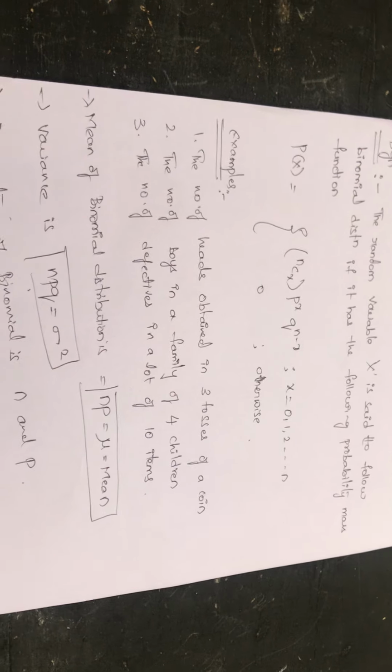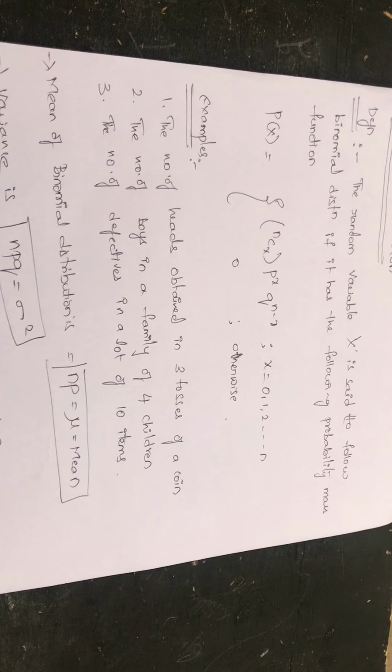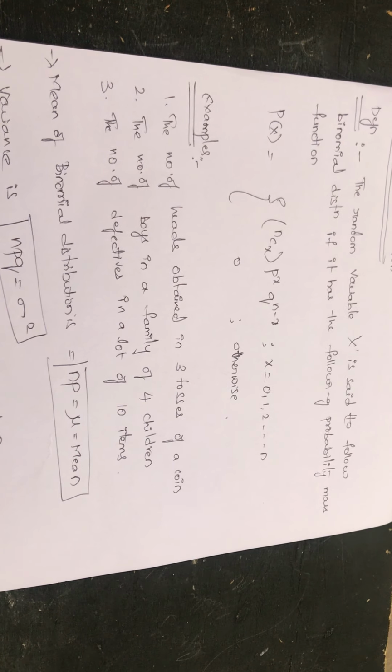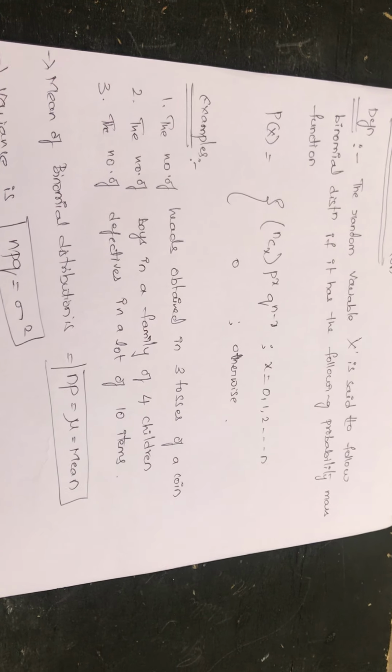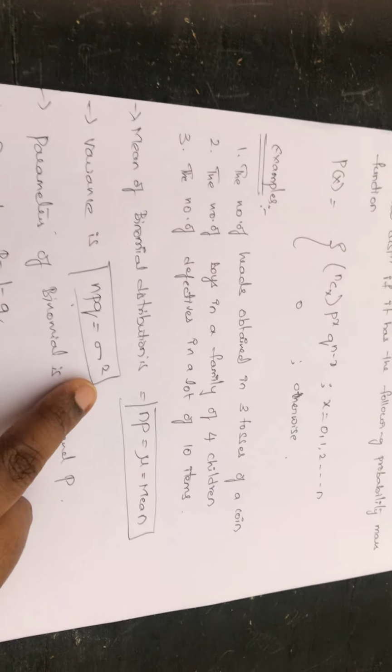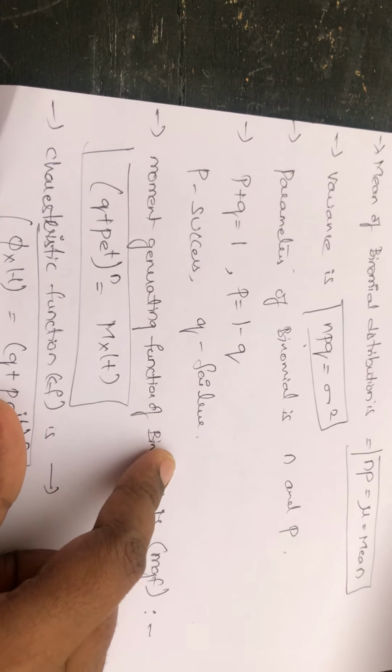The examples of binomial distribution are the number of heads obtained in 3 tosses of a coin, the number of boys in a family of 4 children, the number of defectives in a lot of 10 items. Only for this type of elements we are applying binomial distribution. Mean of binomial distribution is given as np, mu, and the variance of binomial distribution is given as npq, sigma square. Parameters of binomial distribution are n and p. So p plus q is equal to 1, p equal to 1 minus q, p is success and q is failure.